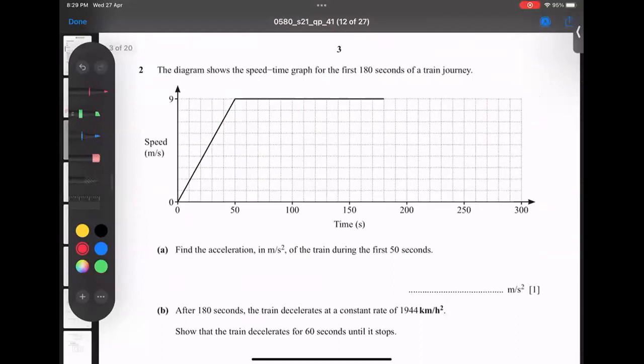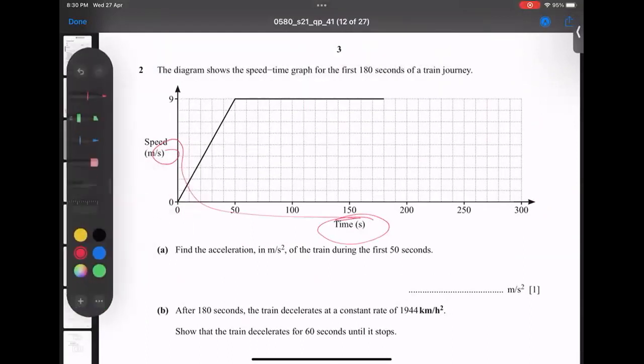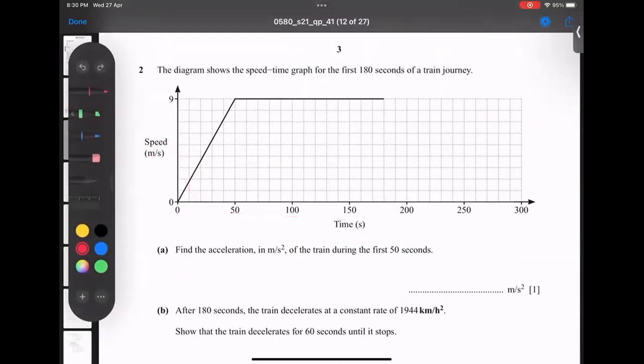Question number 2, we have a diagram that shows a speed time graph. Make sure the units match, seconds and seconds. If they match, there's no need to convert anything. Sometimes we have minutes in one place and hours in another, then there is some confusion, but here there is none. For the first 180 seconds, the diagram shows travel till 180. But what is he asking?